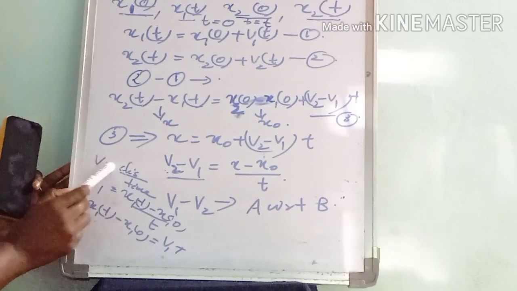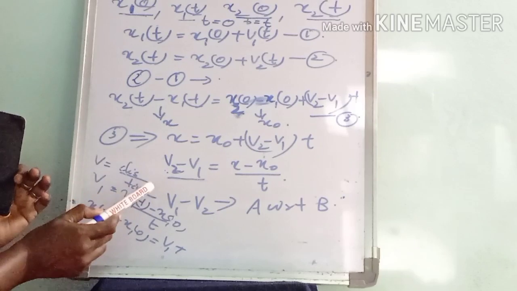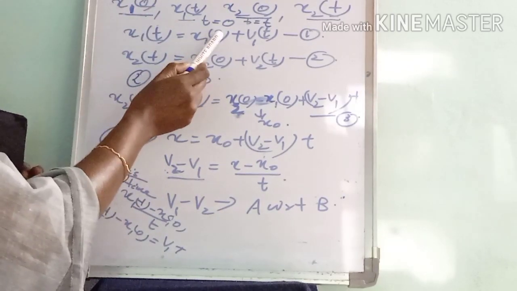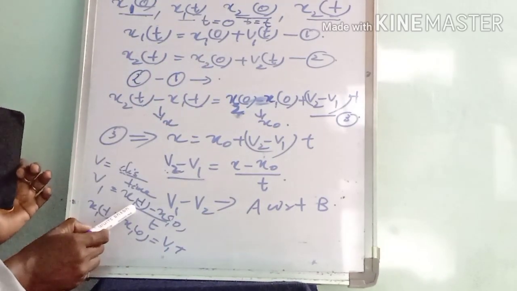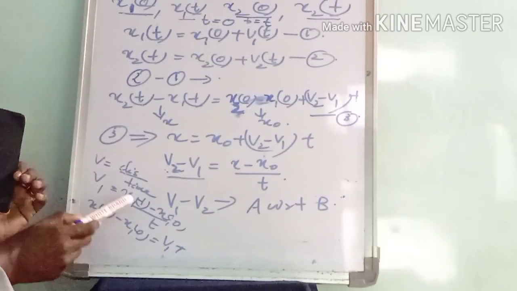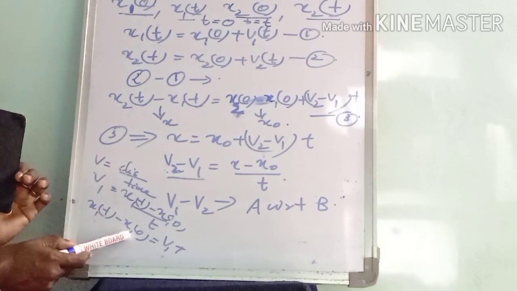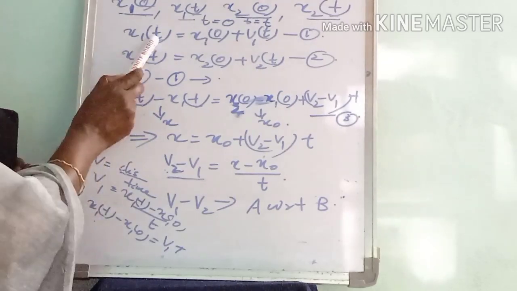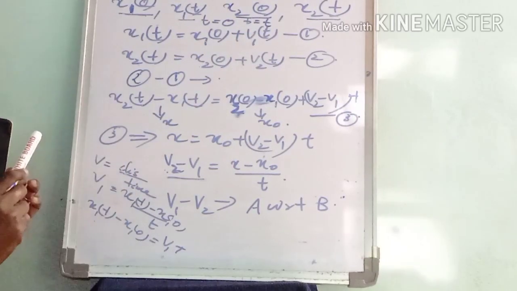From this, velocity equals displacement by time. You know what displacement is? Change of position. Initial position is x0 and final position is x(t). So we can write the change of position as x(t) minus x0 divided by time t. Cross multiplying, we get x(t) minus x0 equal to v1t. From this we write x(t) equals x0 plus v1t. Let it be equation number 1.